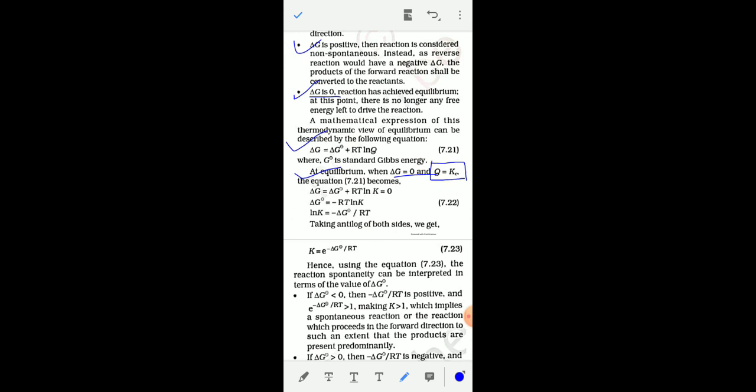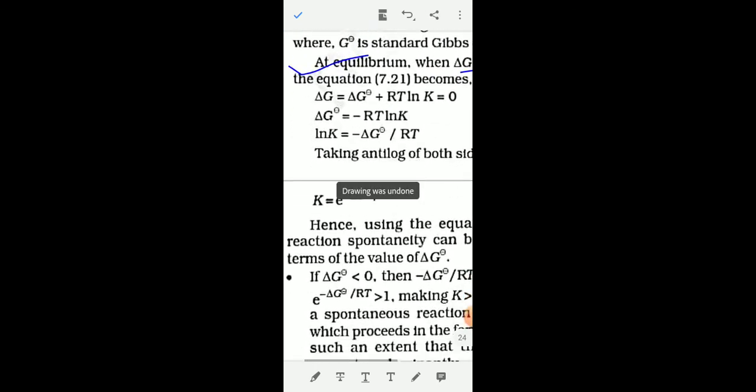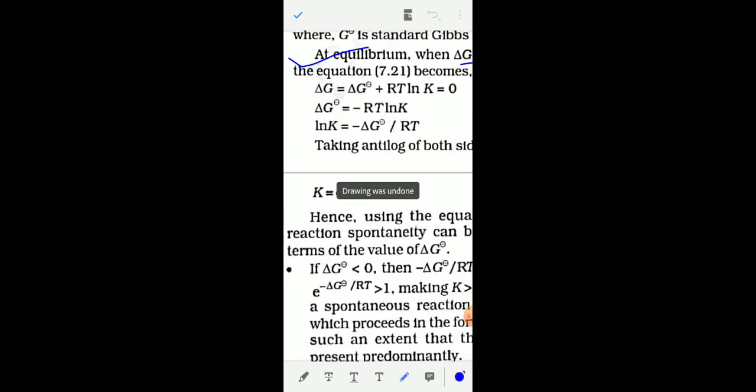So the relation becomes: delta G 0 is equal to minus RT ln K. Delta G is the Gibbs free energy change, and delta G 0 is the standard Gibbs free energy change. At equilibrium the value of delta G is 0, but the value of delta G 0 is not equal to 0.